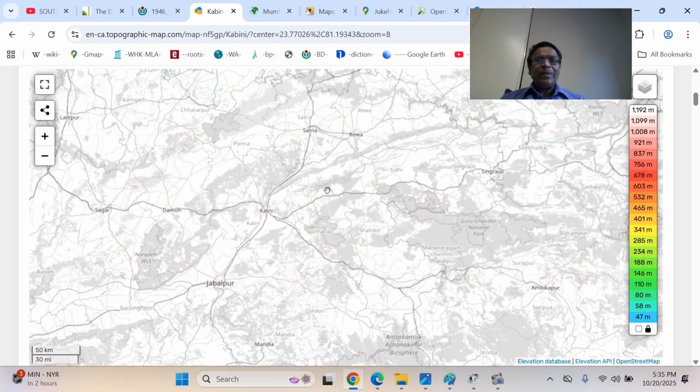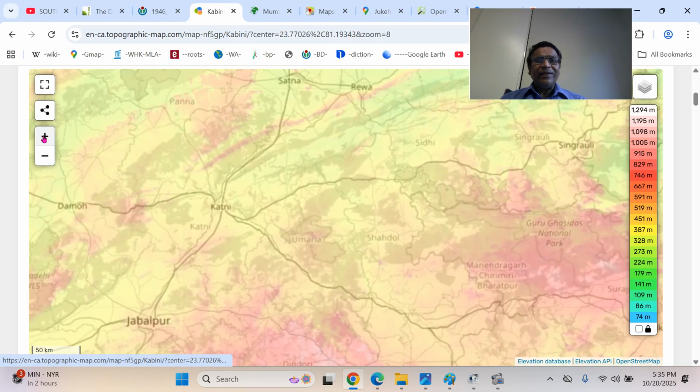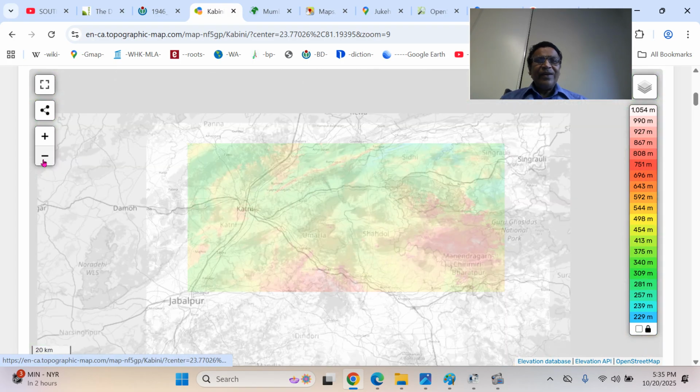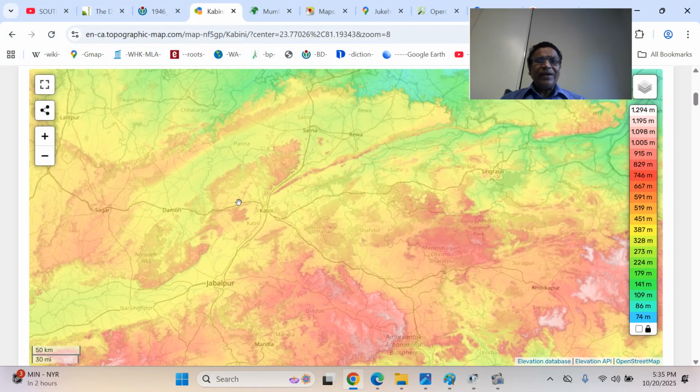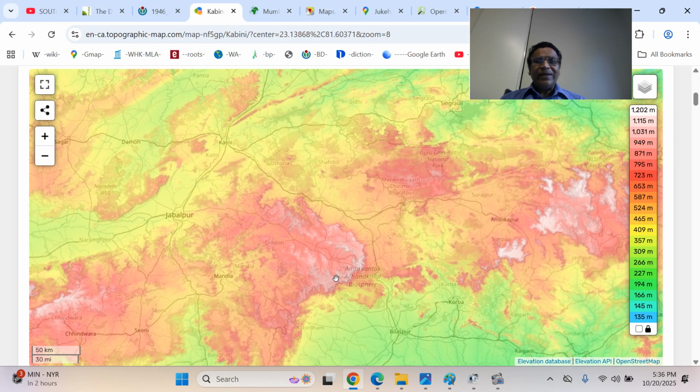You can see this is the Son river basin or trough, then the Narmada trough joined by the Katni Murwara basin. This is the basin. This is not a trough, this is a basin. The Kaimur range and Bharner ranges. Here these are the Vindhyachal mountains, Vindhya mountains. And you can see the Maikala ranges, Maikala Plateau here, and the Son river. Amarkantak is here, the water parting between the Son and the Narmada.